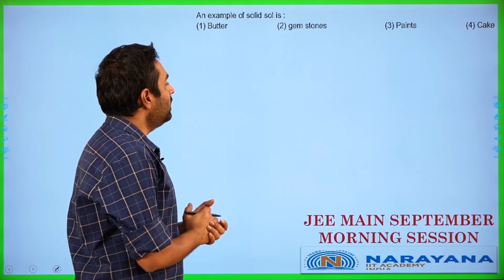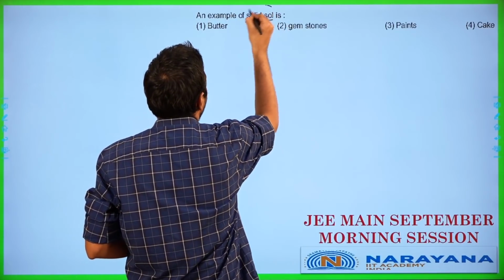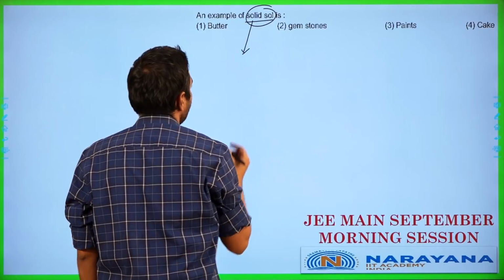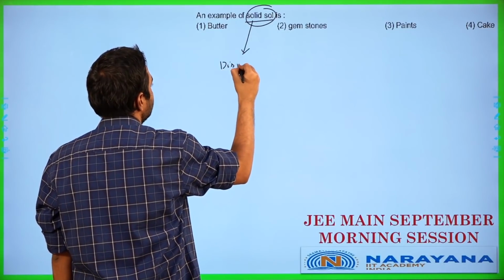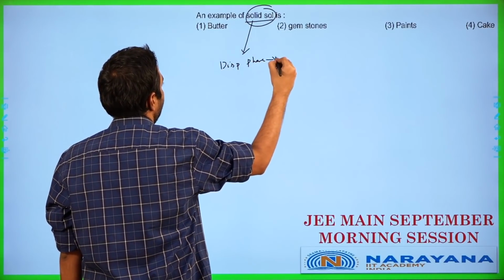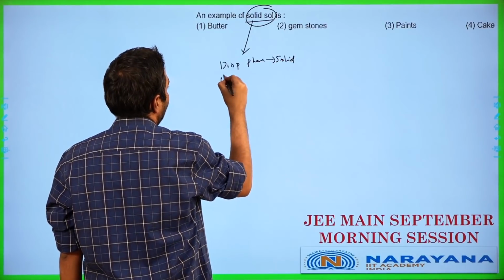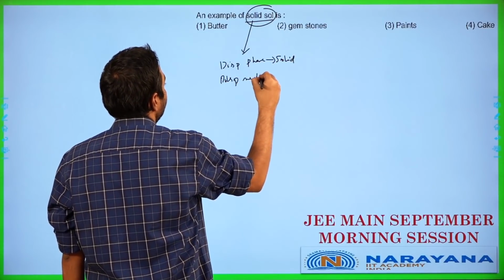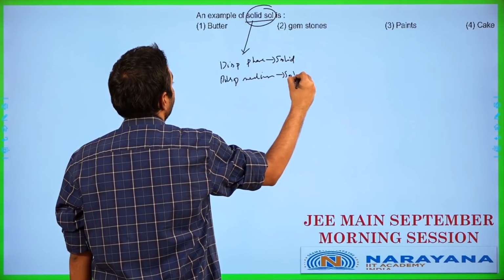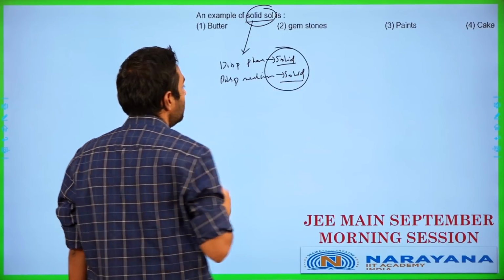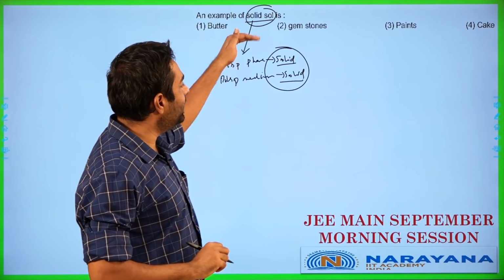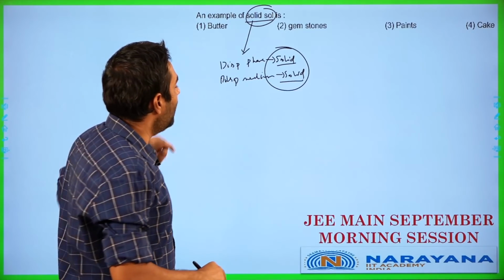An example of a solid sol is going to be, what does solid sol mean? Solid sol means you're going to be having the dispersed phase being a solid, and the dispersion medium is also going to be a solid. Alright, so when we are talking about solid in solid type of colloid over here, where do you get these examples from?